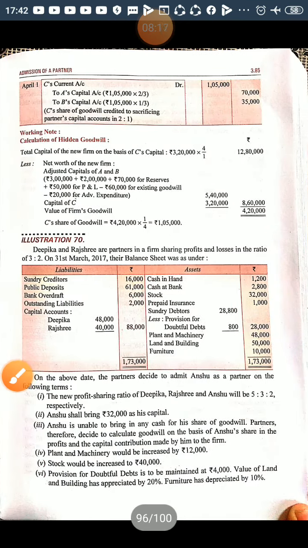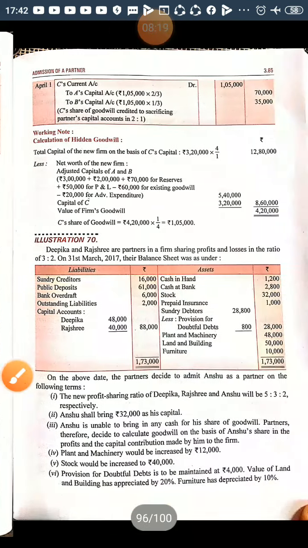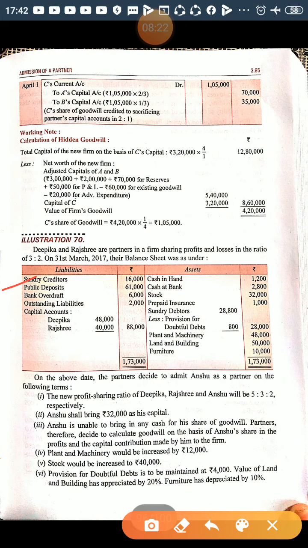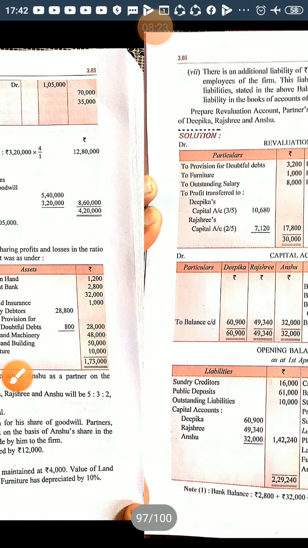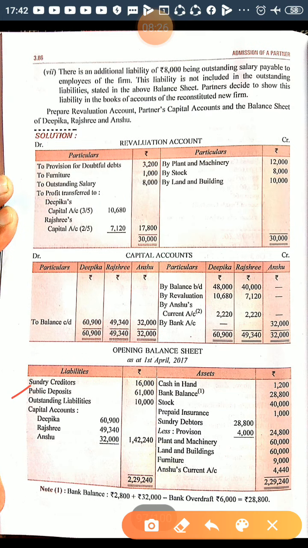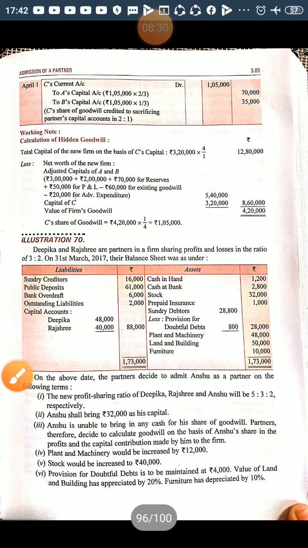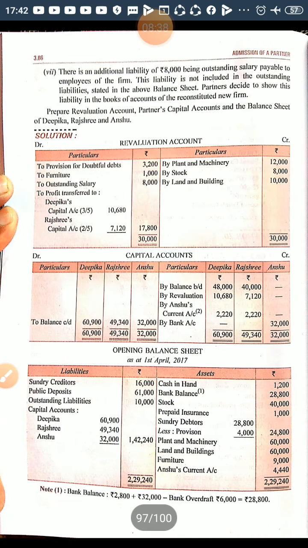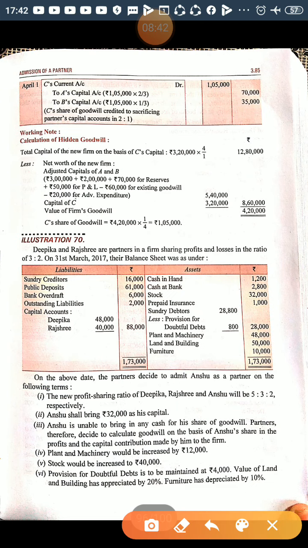Now next is public deposit. Public deposit 61,000, no change. So directly write down in the balance sheet liability side 61,000. Easy. Now next is bank overdraft. Bank overdraft, I don't think there is any change, but it can be used. So we will discuss later.